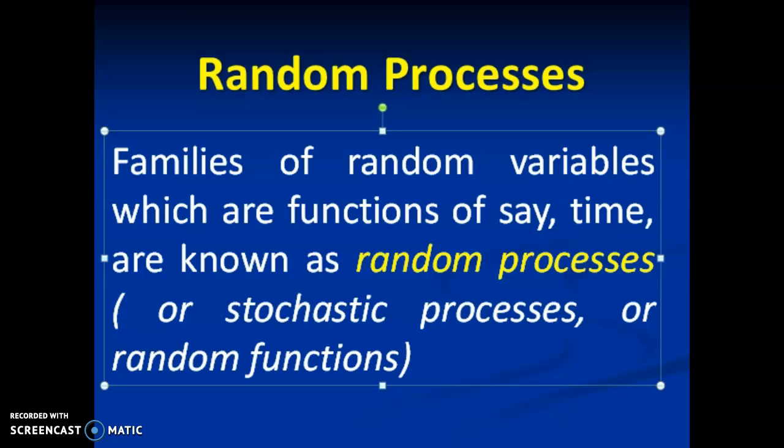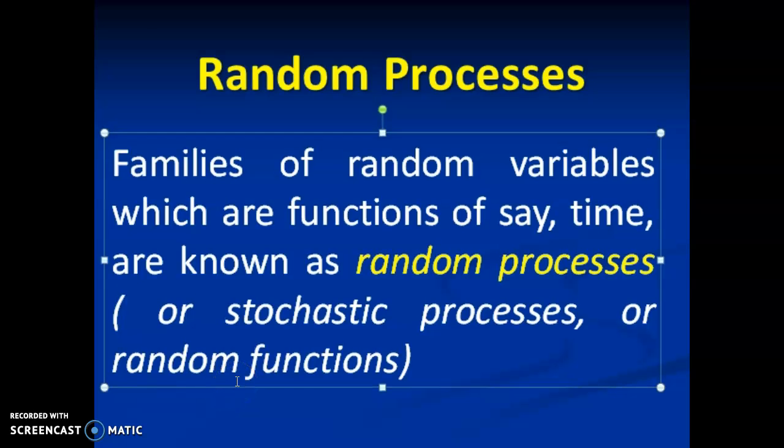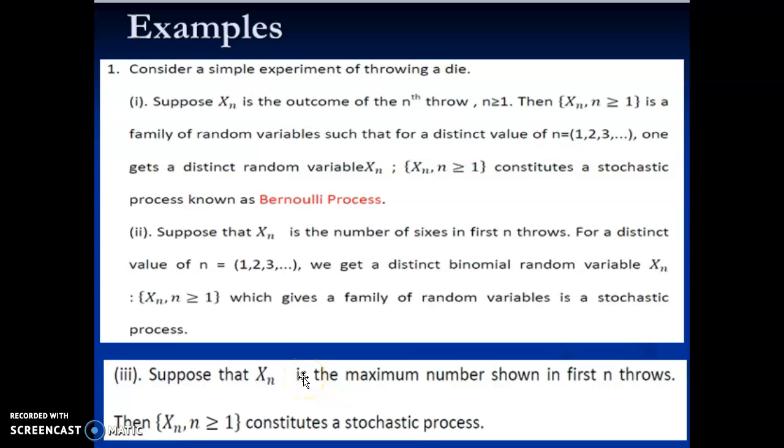Families of random variables which are functions of, say, time are known as random process or stochastic process or random functions. Consider some examples. Suppose Xn is the outcome of the nth roll where n is greater than or equal to 1. Then the sequence {Xn, n ≥ 1} is a family of random variables such that for distinct values of n = 1, 2, 3, etc., one gets a distinct random variable Xn, where {Xn, n ≥ 1} constitutes a stochastic process known as Bernoulli process.